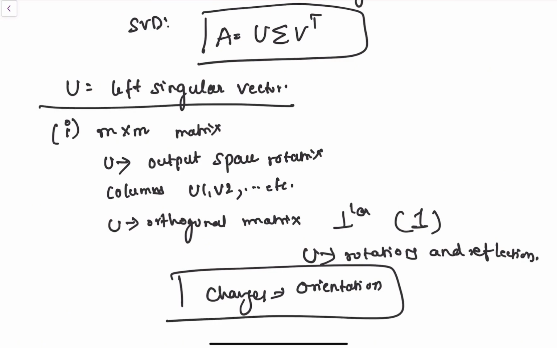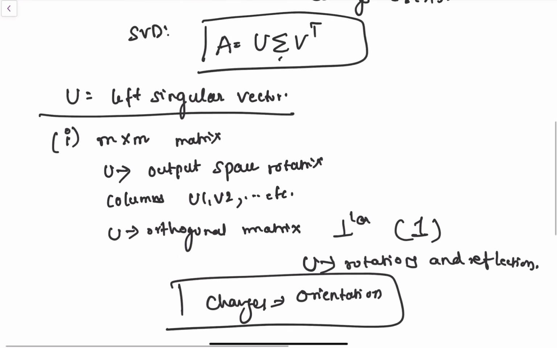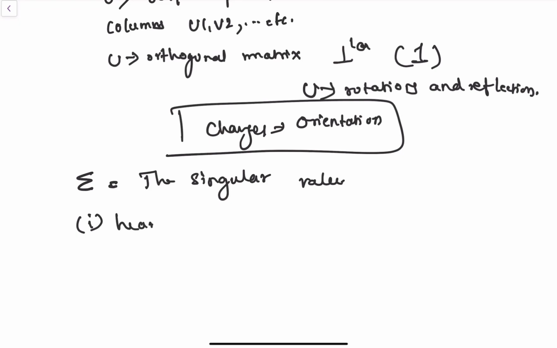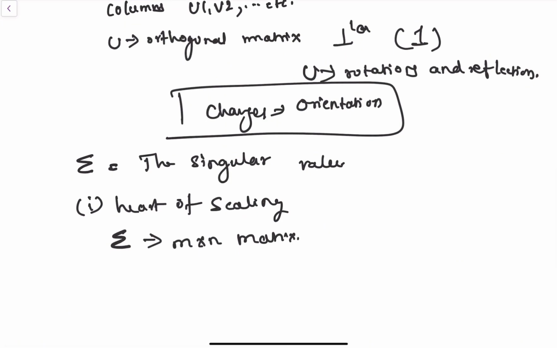Now let us go to the second part of the formula, sigma. Sigma holds the singular values. This is the heart of the scaling. Sigma is an M by N matrix. U was M by M, and sigma is M by N, but it's super simple. It's almost all zeros. The only non-zero values are on its main diagonal.